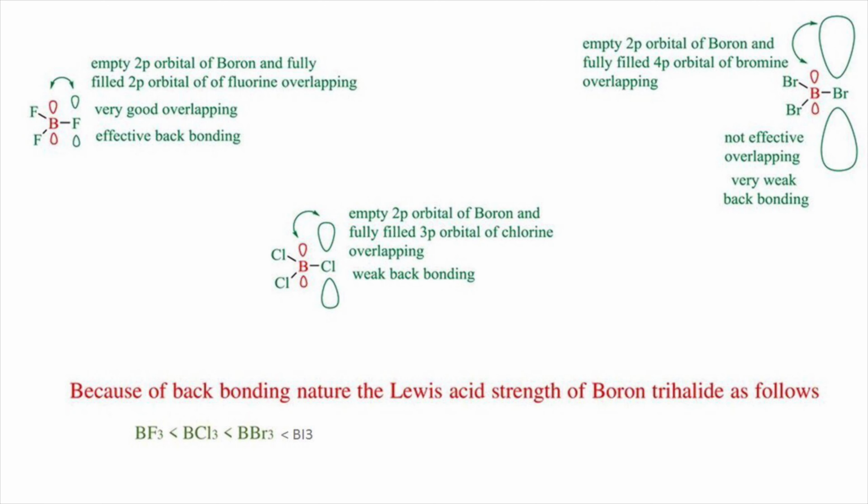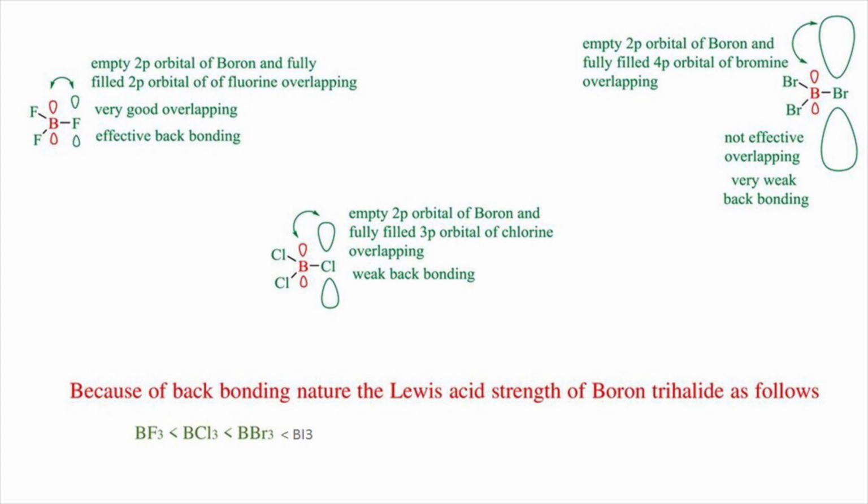Because in comparison with the boron 2p orbital, the size and energy of the overlapping orbital of the halogen increases from fluorine to iodine. In the case of BF3 molecule, the empty 2p orbital of boron atom and the fully filled 2p orbital of fluorine atom overlap with each other. So it's a very good overlapping and effective p-pi back bonding occurs.